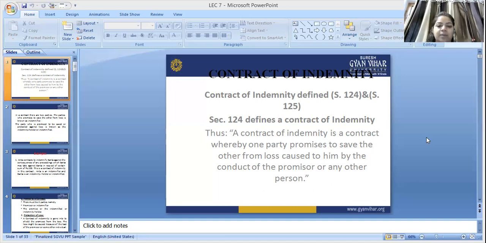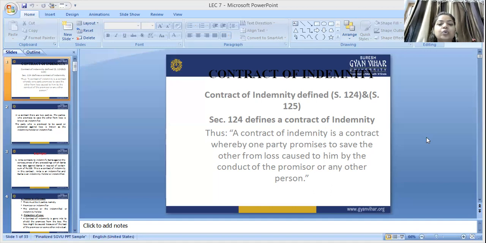Let's take an example. Suppose person A buys a two-wheeler from the Honda showroom, and there is insurance on that two-wheeler. In this contract, the promisor promises to save person A, the other party, from loss.